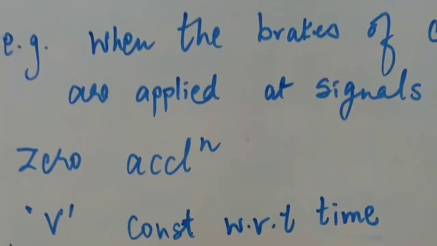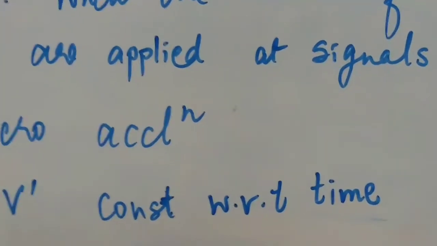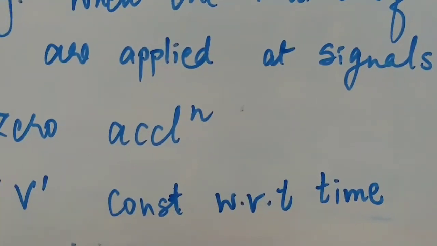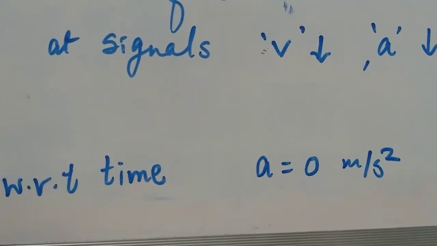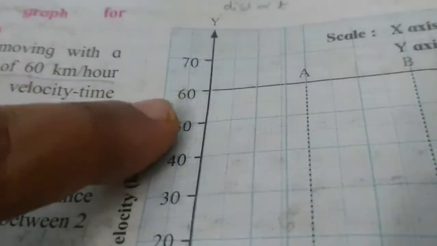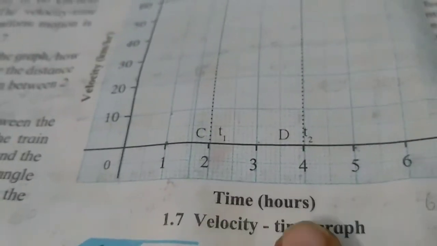Every time it is 60 kilometers for every 5 minutes or 5 hours, then the acceleration is zero. You can see in this figure here the velocity is on the y-axis. Velocity is given, that is 60 kilometers per hour. Now if you take this on the x-axis, time is given in hours.